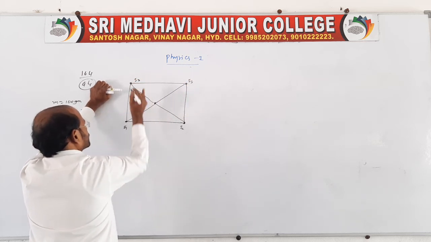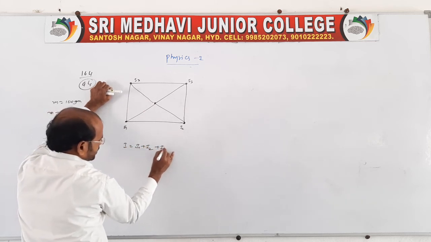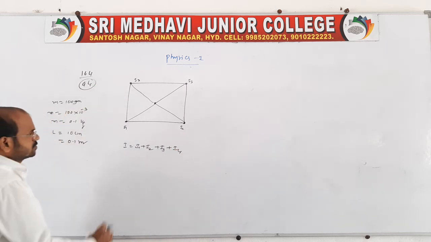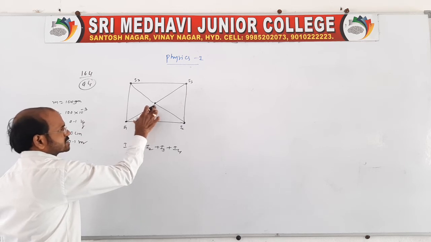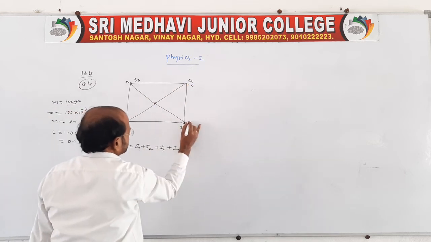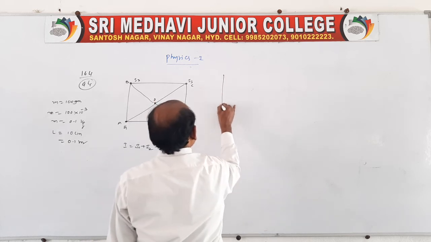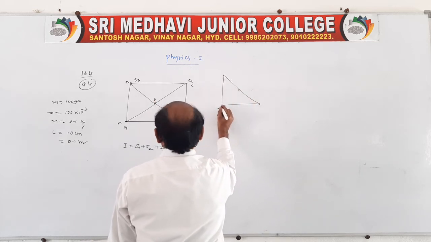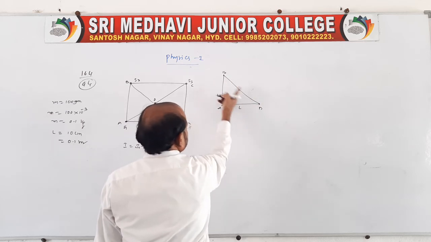Very simple. So the total moment of inertia is I1 plus I2 plus I3 plus I4. To get the first moment of inertia, we should know about this distance. We have to find this distance. So you say A, B, C, D and center O. You take a right angle triangle and use it to get this distance. Here A, B, D is a right angle triangle with side L.